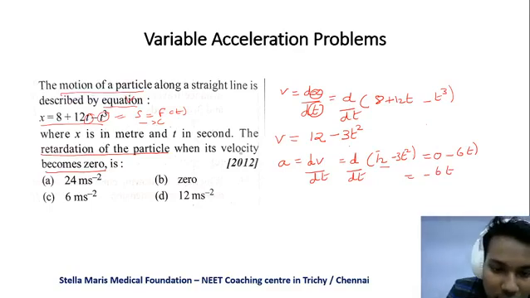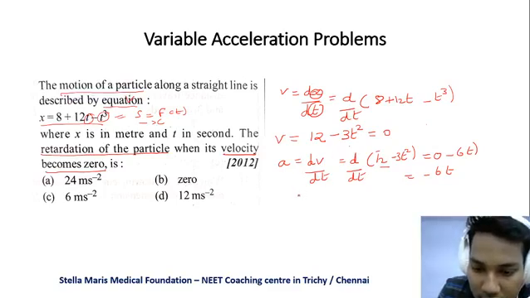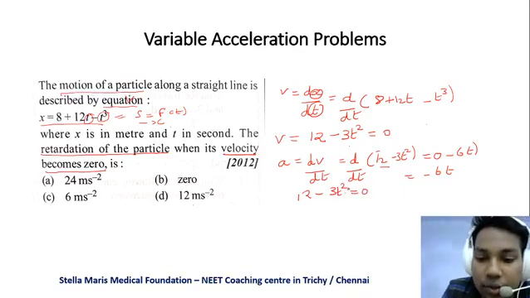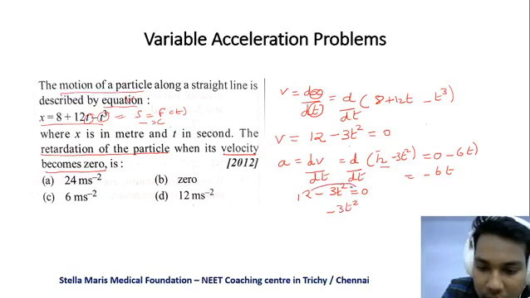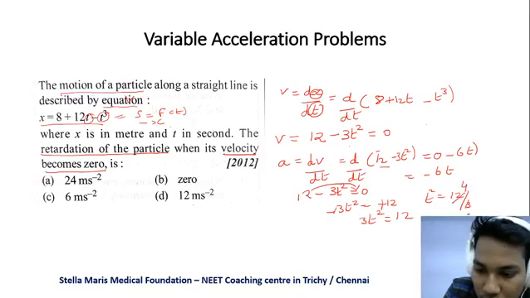They are asking when its velocity becomes 0. So when velocity is equal to 0, we have 12 minus 3t squared is equal to 0. So we can find the time. Taking 12 to the other side, minus 3t squared is equal to minus 12, and the minus signs cancel. So 3t squared is equal to 12, t squared is equal to 12 by 3, which is 4. So t is equal to 2.